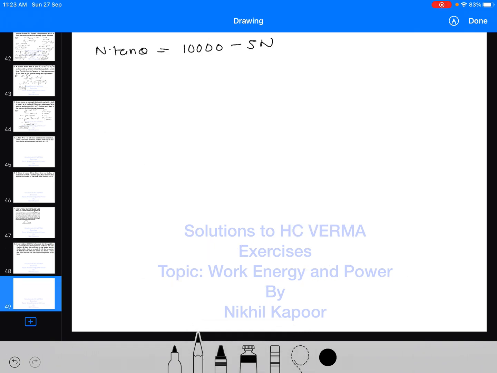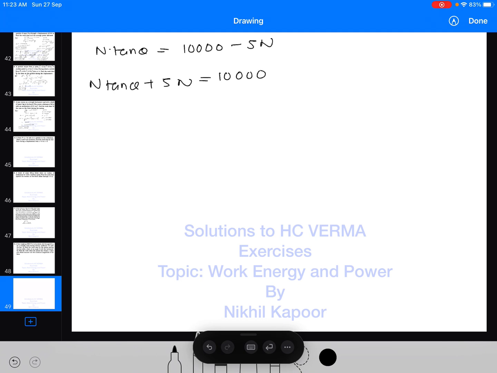Okay, so this 5n will come here, it becomes n tan theta plus 5n is equal to 10,000. So I can say n is equal to 10,000 upon tan theta plus 5.